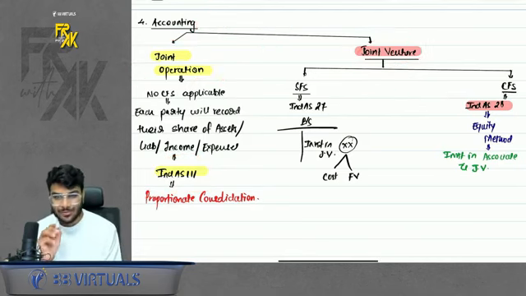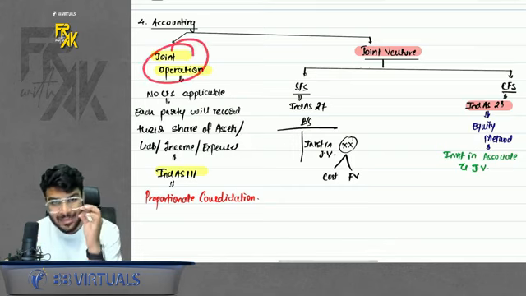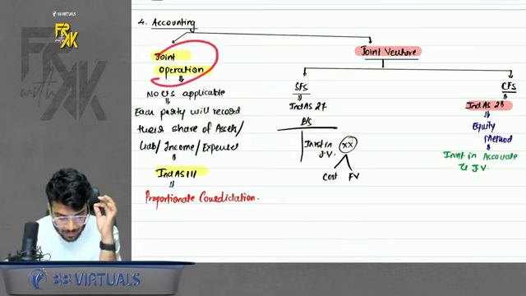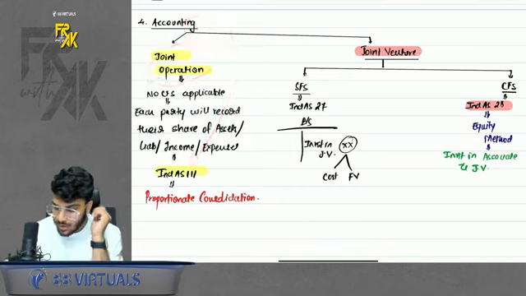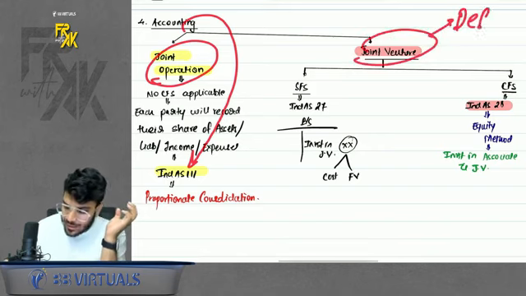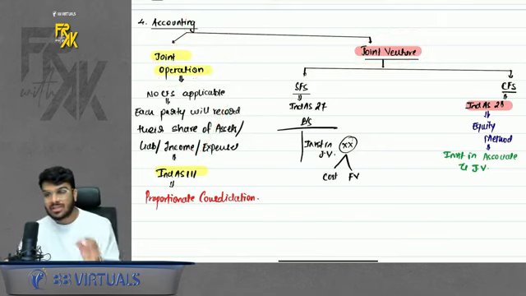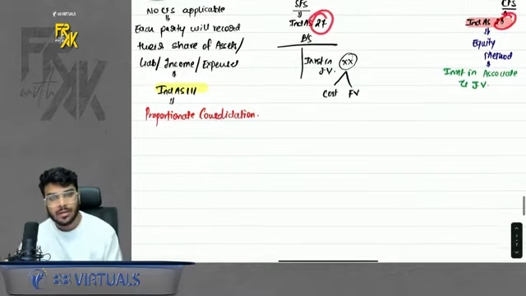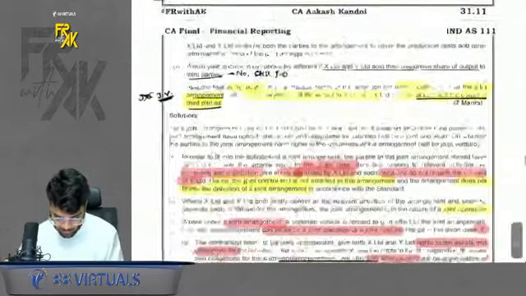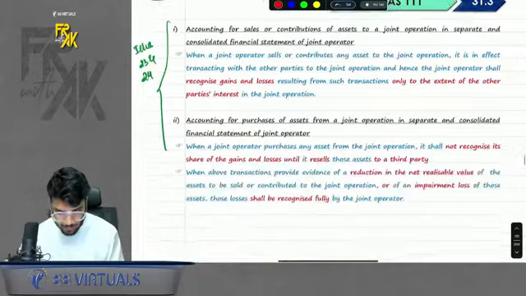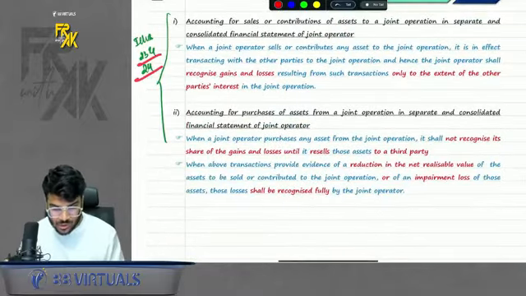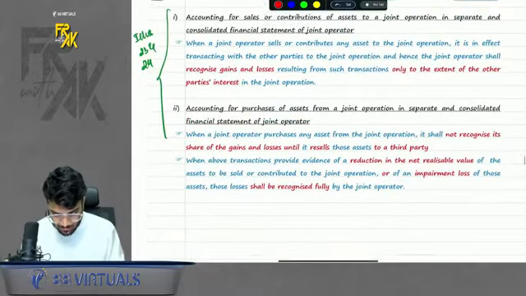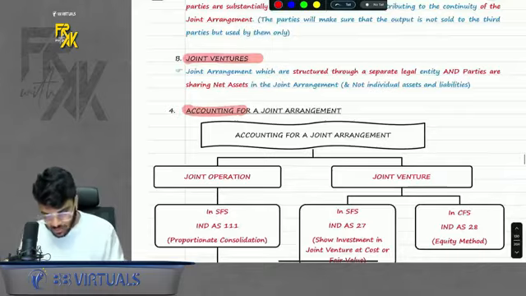One thing, just last I want to clarify this. Operation has been defined in 111. Accounting has also been given in Ind AS 111. Venture has been defined in Ind AS 111, but the accounting part is not given in 111. The accounting part is given in 27 and 28. Clear? We have two more points conceptually after this accounting part, but those two points we will cover directly in illustration 23 and 24. So this completes the conceptual discussion of Ind AS 111.